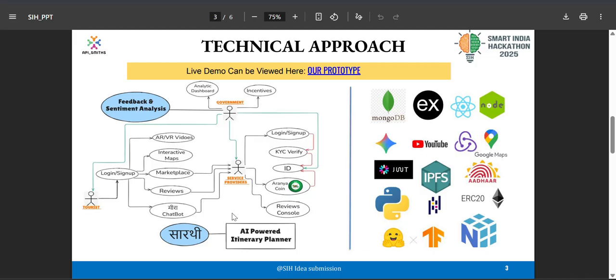So here we have three roles: the government, tourist, and the service provider. First of all, the government is the supreme leader. The government has all the control over the tourists and the service providers. We can look at the tourist views and feedback and gain a sentiment analysis through our BERT model for providing incentives based on the seller's performance. Here the government will have an analytic dashboard where they can see the seller's performance, and based upon that performance, the government will pay out monthly incentives based upon the value of the RNA coin which we provide.